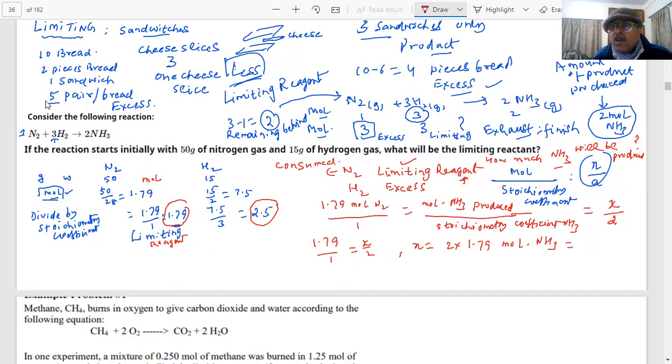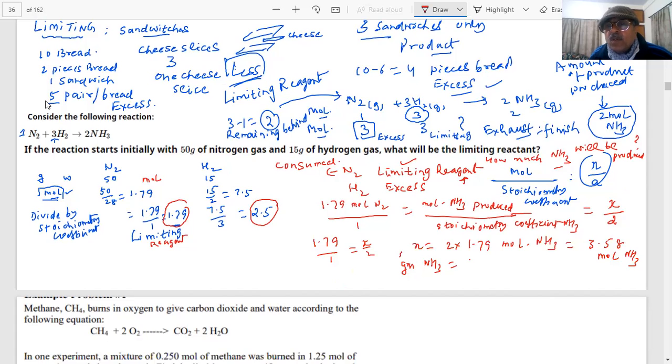1.79. 3.58. Absolutely right. 3.58 mole of ammonia is produced in this reaction. Then how many grams of ammonia are produced? Moles you have got, then calculate how many grams. In grams, how many grams of NH3 are produced? What will that be equal to?